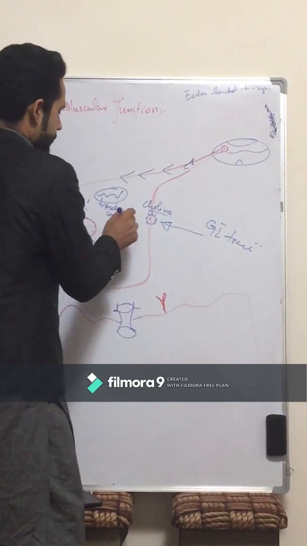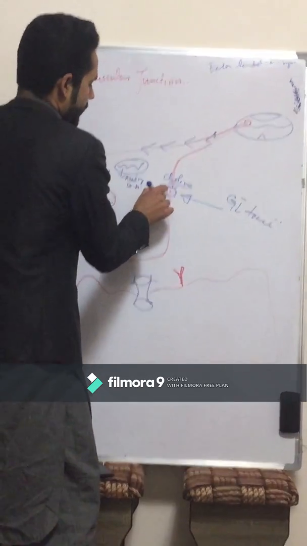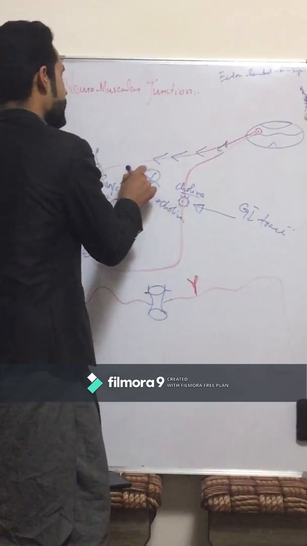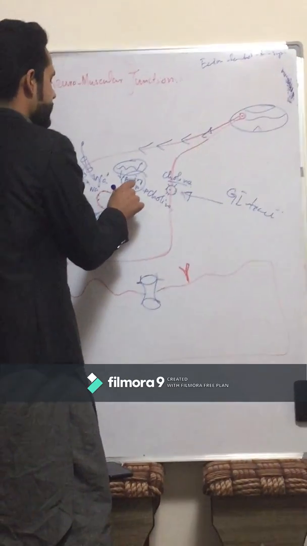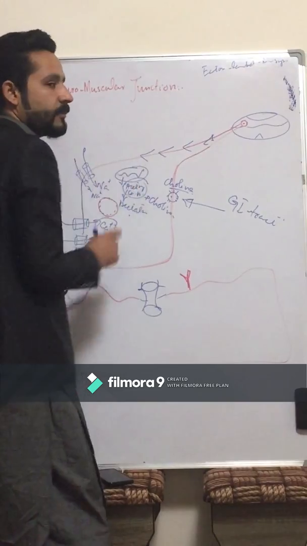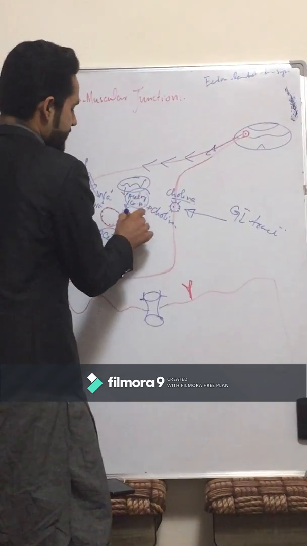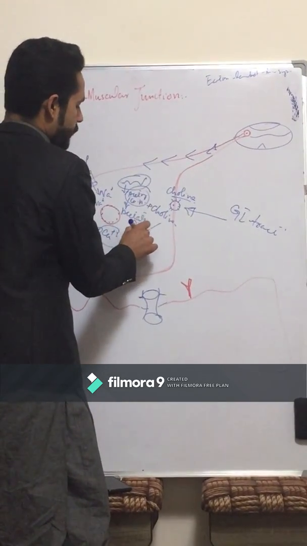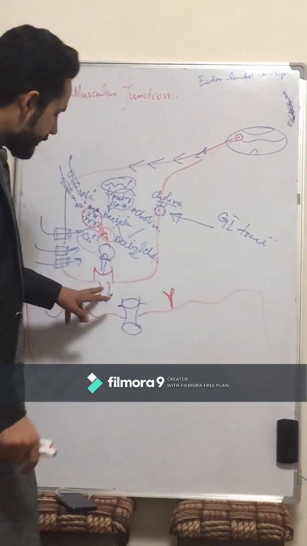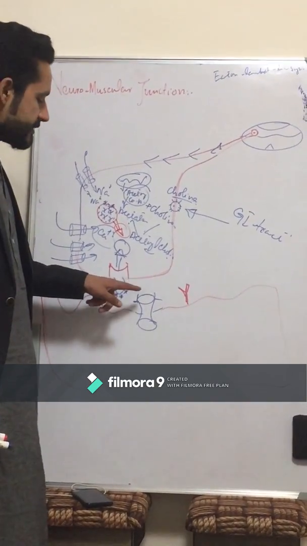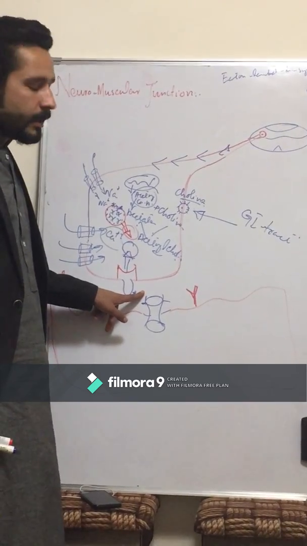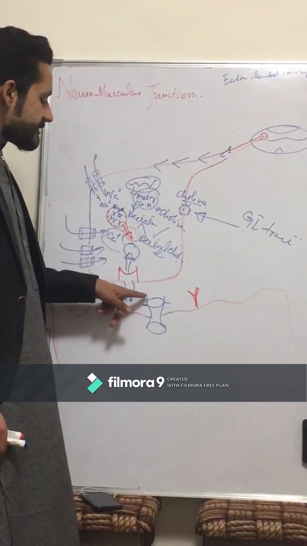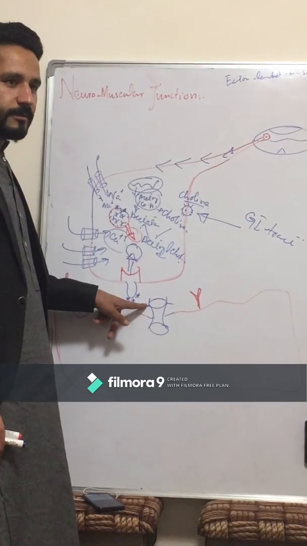This choline will combine with acetyl coenzyme A, which converts into acetate, and the coenzyme A will be released. This acetate will combine with choline and form acetylcholine. The neurotransmitter will be released into the extracellular environment by the exocytosis process. Now there is a special type of receptor.